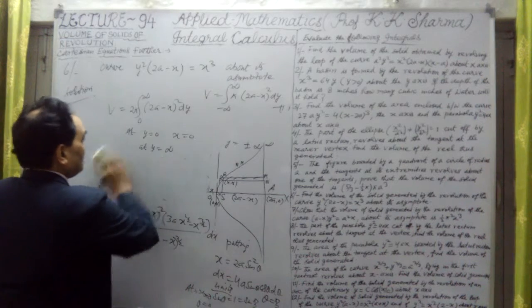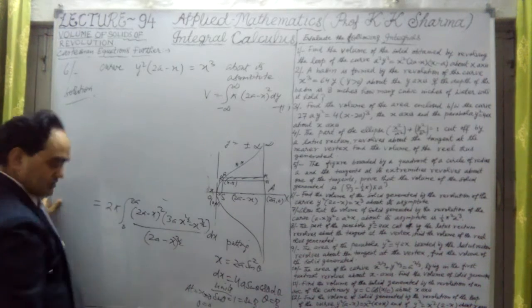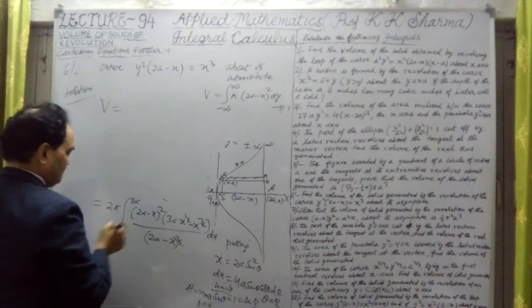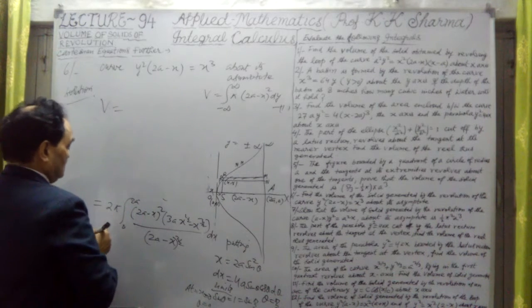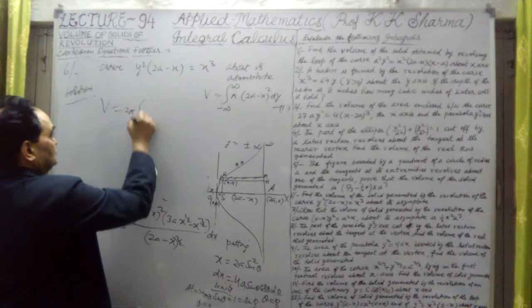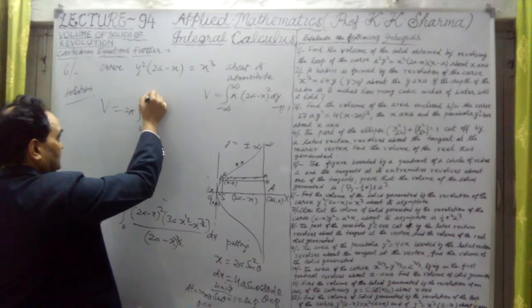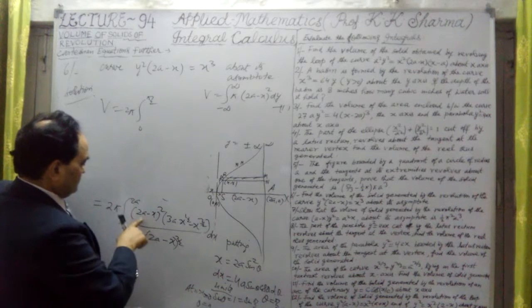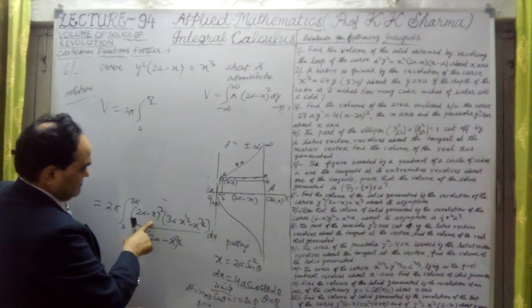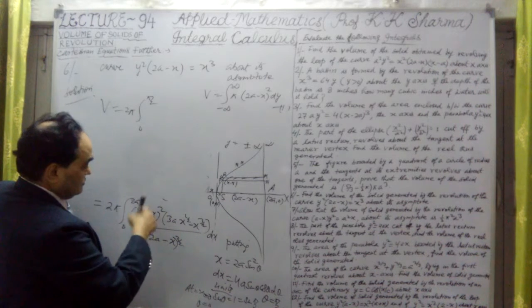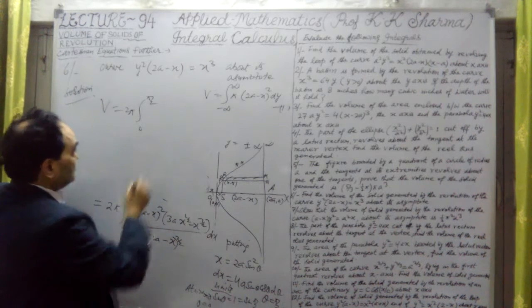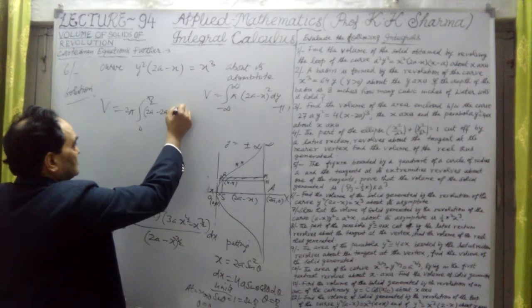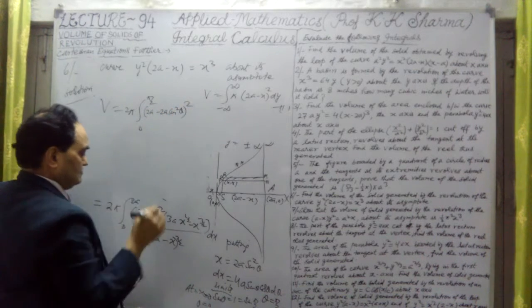Let me now convert this. So finally, the volume we are calculating of this solid is 2 pi, 0 to pi by 2 limits. Now this is 2a minus x, so that will be whole square of that also. Let me first write this: 2a minus 2a sine square theta whole square.